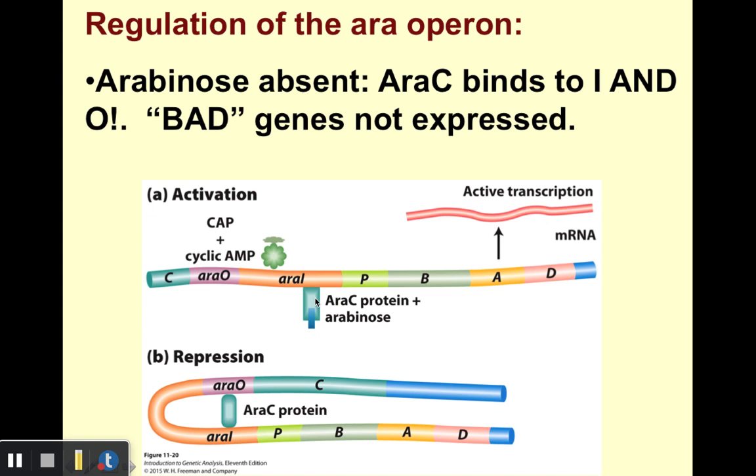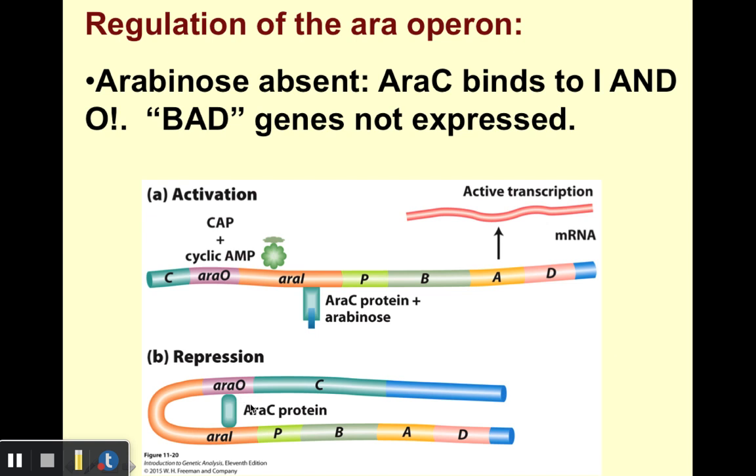Well, again, in this operon, we have a system where a single protein, this AraC activator protein, is involved in both positive and negative regulation. So when arabinose is absent, let's now focus on the bottom picture here, that control protein, AraC, still binds to the I region, but it also binds to the operator, as we see here.